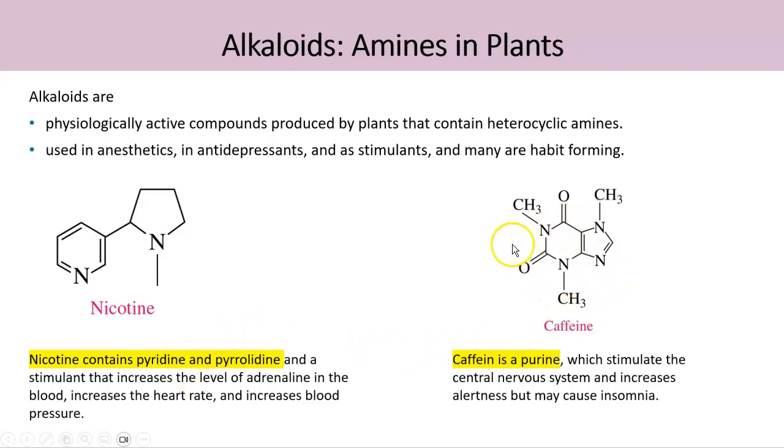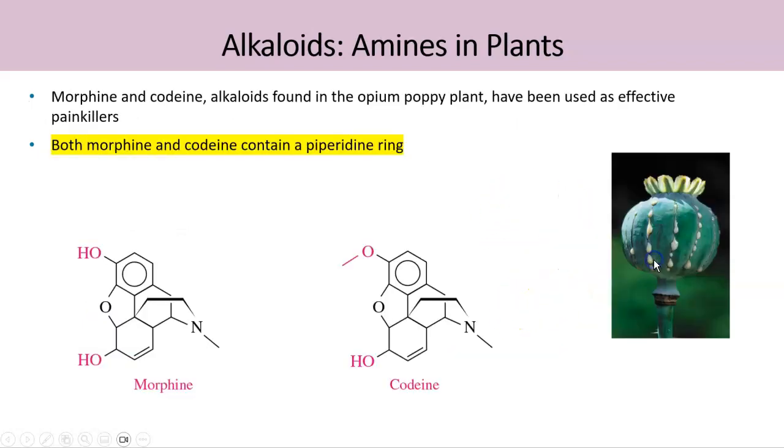The second example is caffeine. And what is the heterocyclic amine present in caffeine? So this is a purine containing compound. You can see the purine structure in the caffeine. Caffeine is contained in tea, coffee, soft drinks, and energy drinks. It stimulates our central nervous system to increase alertness, but it can cause sleep problems as well if we take it in excess amounts. So that's another natural compound.